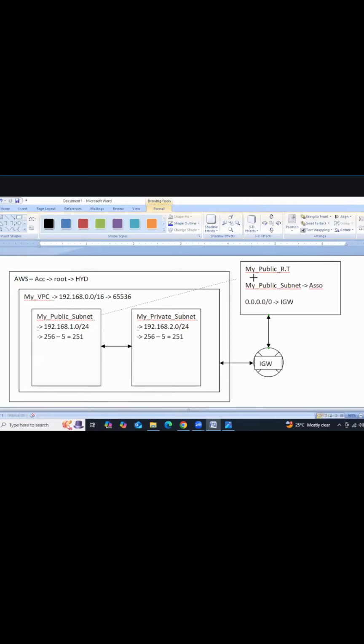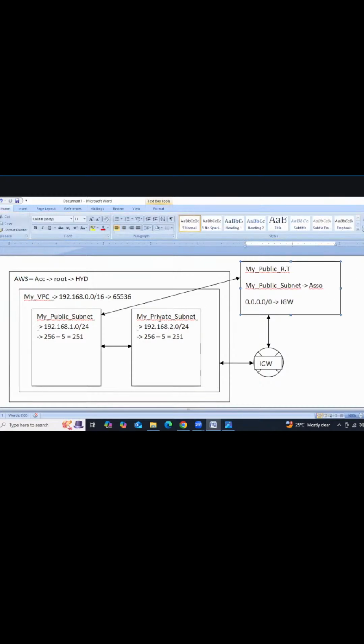The subnet will also communicate with this route table. In between we'll have the NACL. Yesterday we discussed, NACL will have, and then the security group will be for EC2. So now this is private, right? If you try sending the request, we can communicate with public. Can we communicate with private? It's not possible.